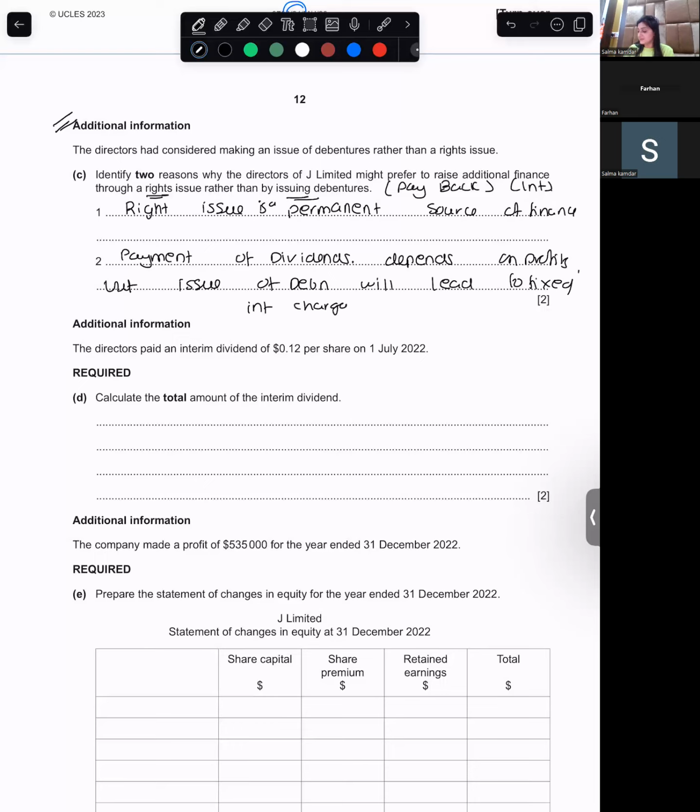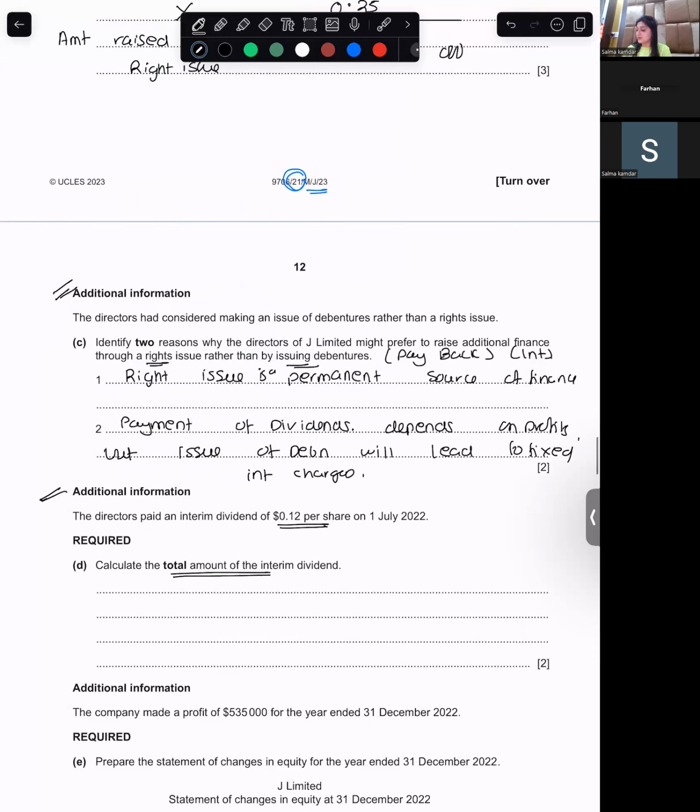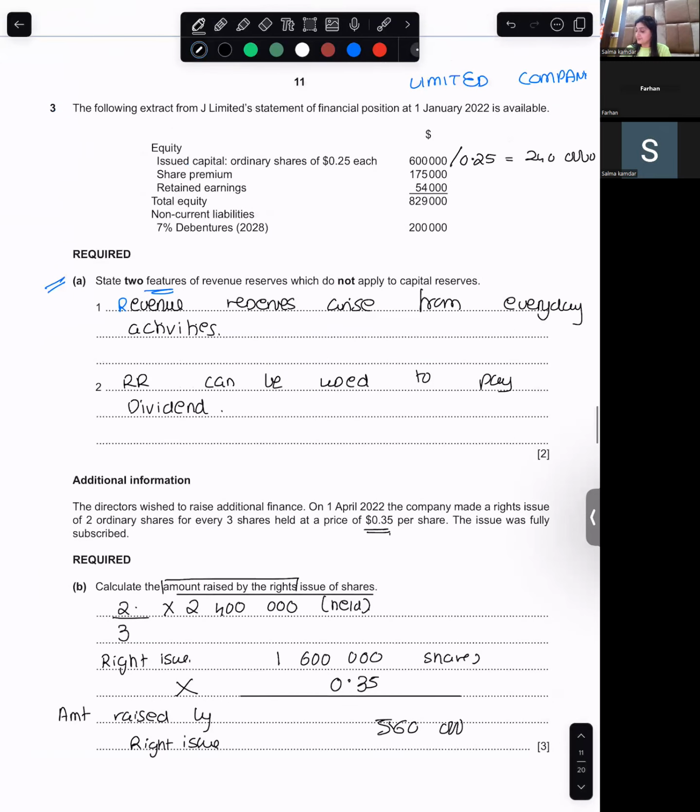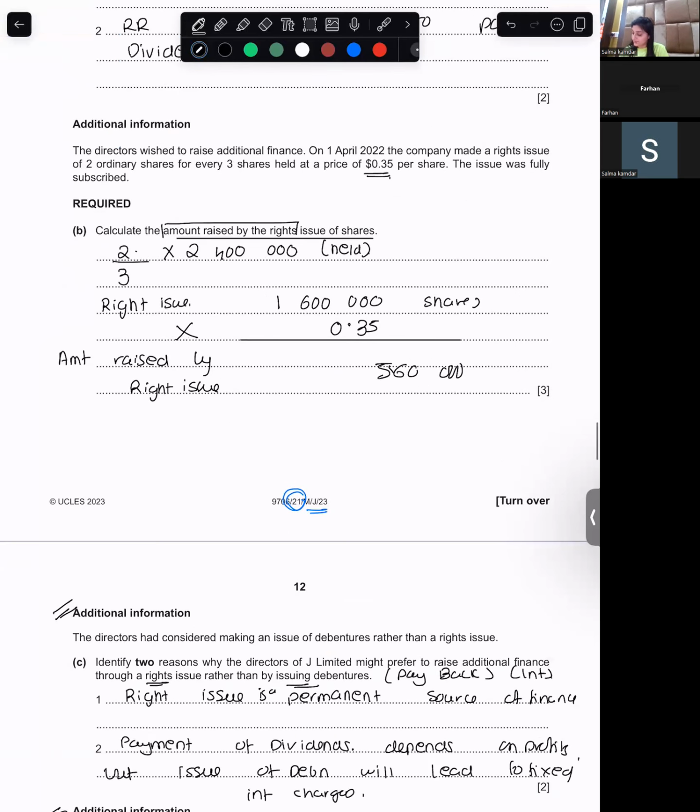The directors paid an interim dividend of 0.12 per share on 1st July 2022. Calculate the amount of the interim dividend. What was the number of shares that was already there? 2,400,000. And how many shares did you issue? For the rights issue, 1.6. How much did you issue? 560,000. How many shares did you issue?